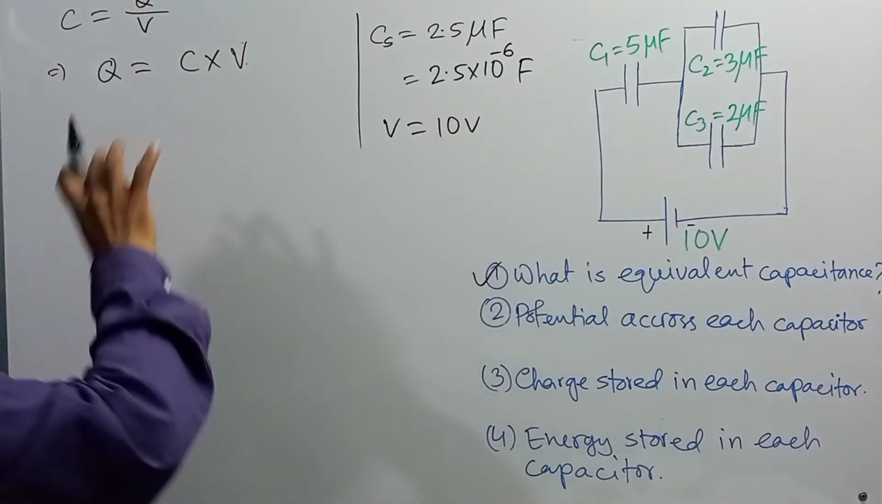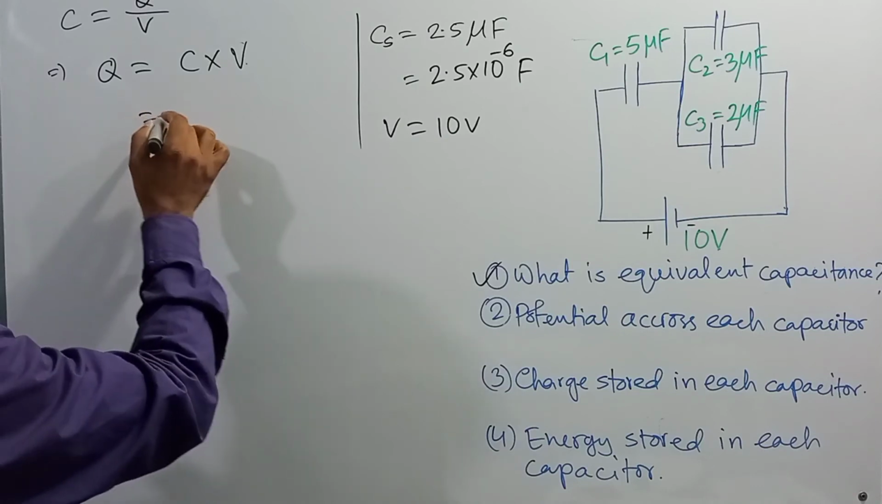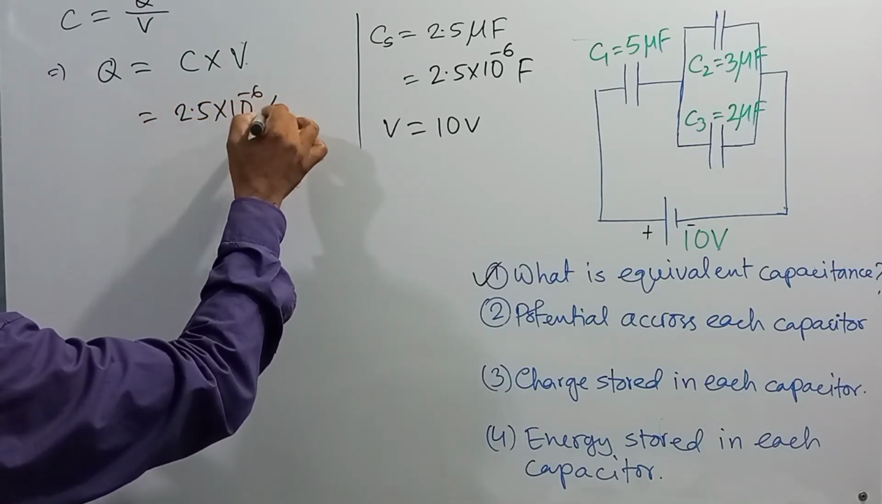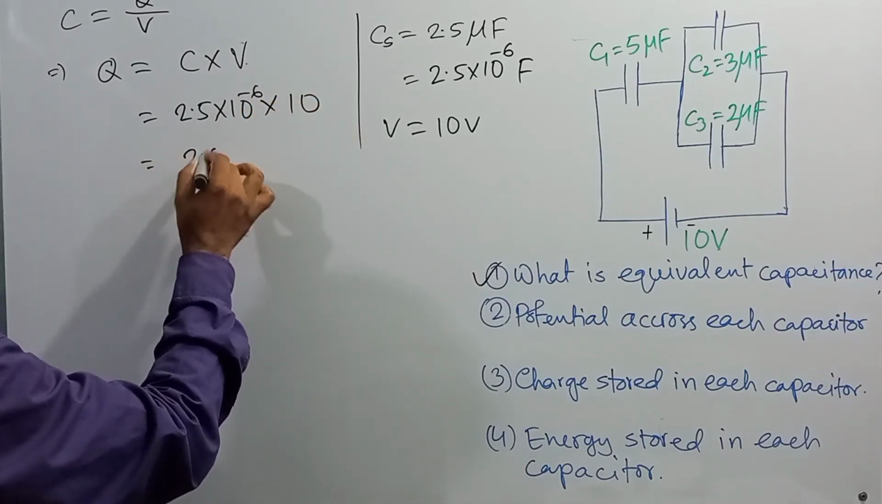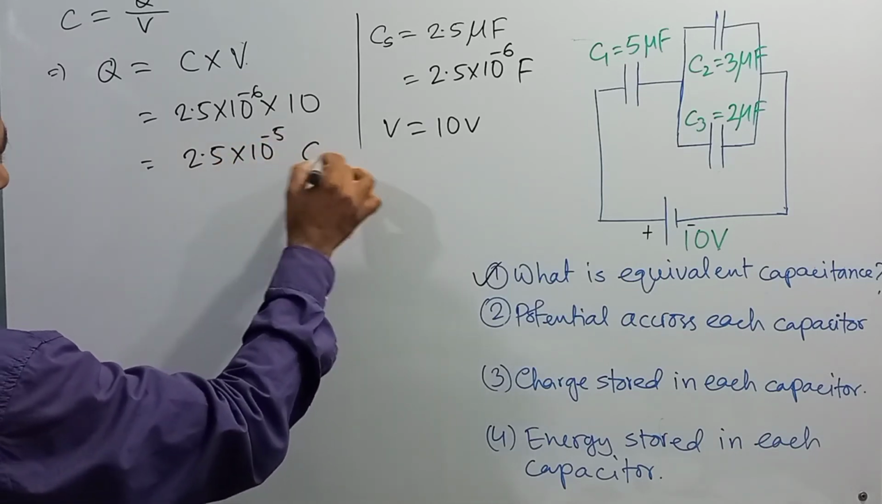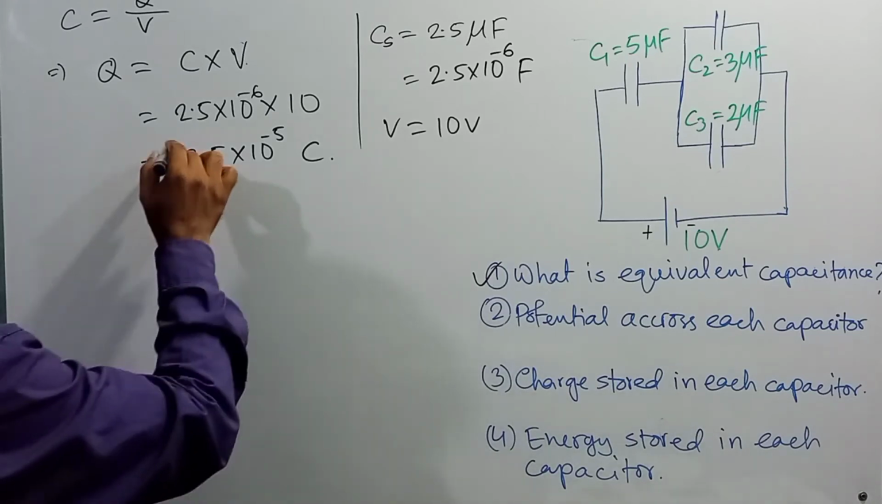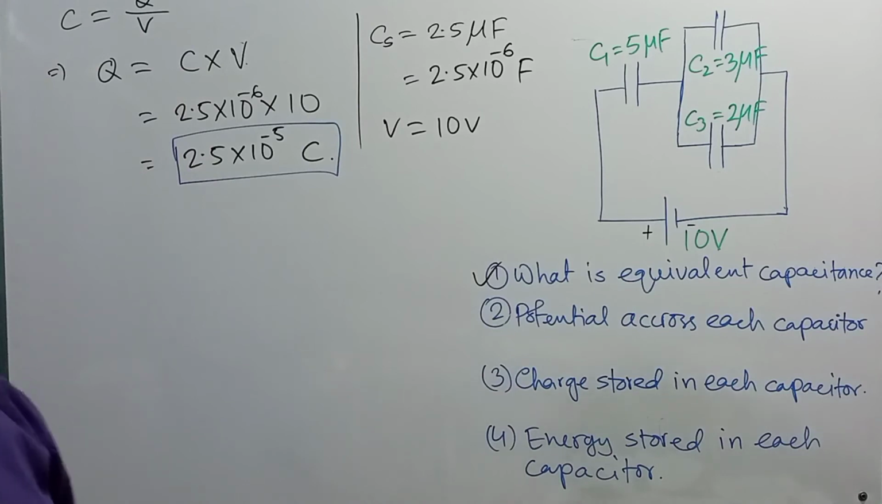So the stored charge, or total charge stored due to the combination, will be 2.5 into 10 to the power minus 6 multiplied by 10. So it will be 2.5 into 10 to the power minus 5 coulomb. So this is the total charge stored in the combination, right?